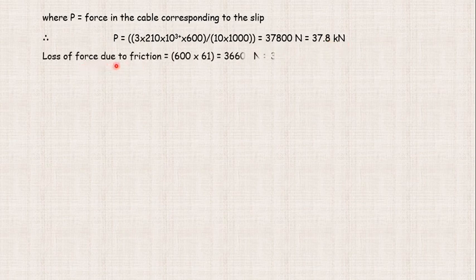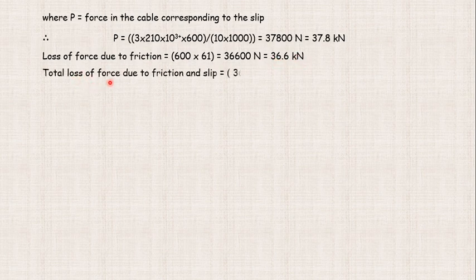So the loss of force due to friction is 600 into 61, what we have calculated in the particular frictional loss. That comes out to be 36,600 newtons, so 36.6 kilonewtons. So the total loss due to friction and slip is the addition of the two values, which comes out to be 74.4 kilonewtons.